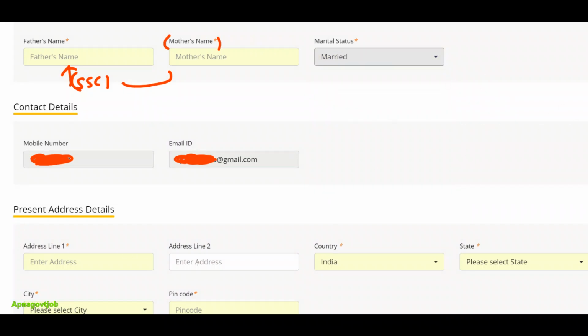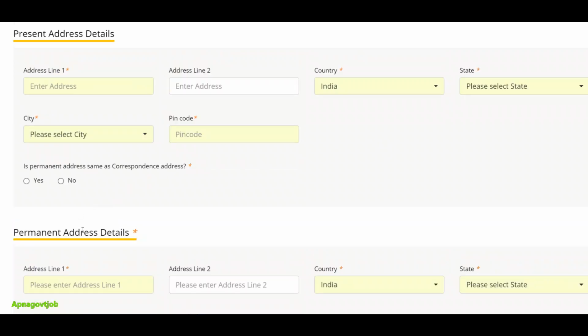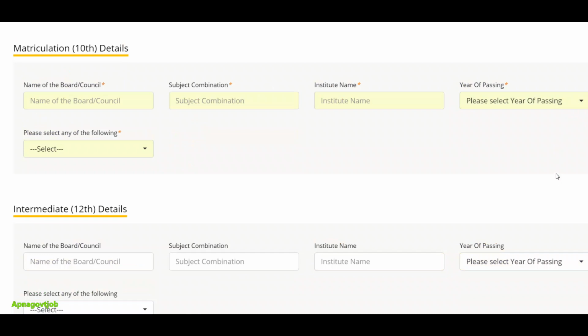Then you need to enter your address. Here you need to select your state, then city, and enter your pin code. And if your permanent address is the same as this present address, then just click on the yes button. All this information will populate here. Now we will fill in your education details.